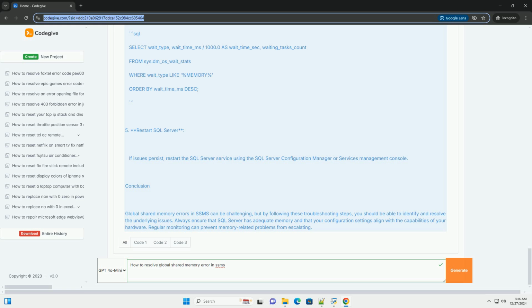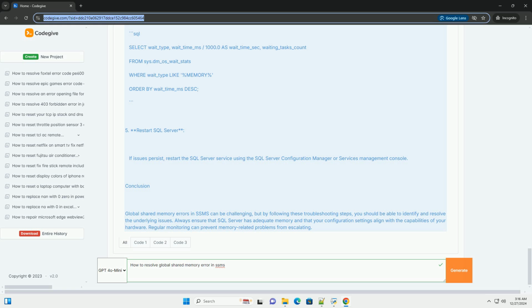Step 5. Update SQL Server and drivers. Ensure that you are using the latest version of SQL Server and that your drivers are up to date. Bugs in older versions can sometimes lead to memory-related issues. Step 6. Restart SQL Server. If the above steps do not resolve the issue, consider restarting the SQL Server service. This can help clear out any memory leaks or unallocated memory issues.